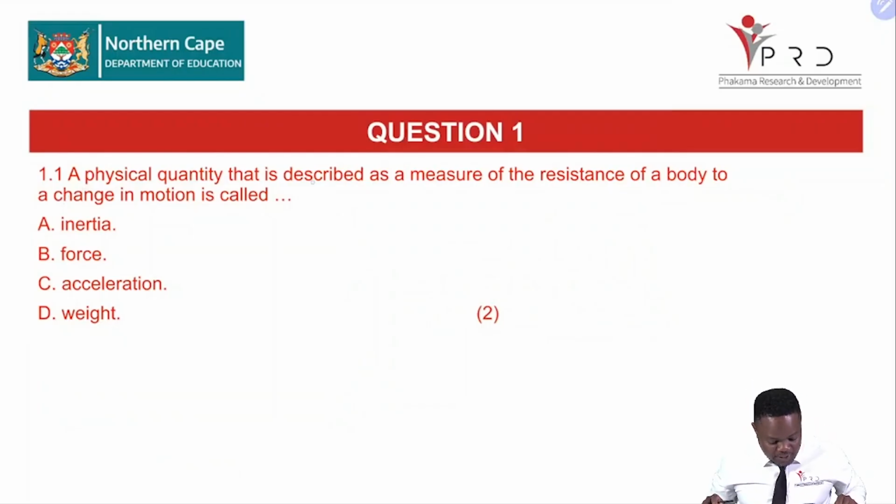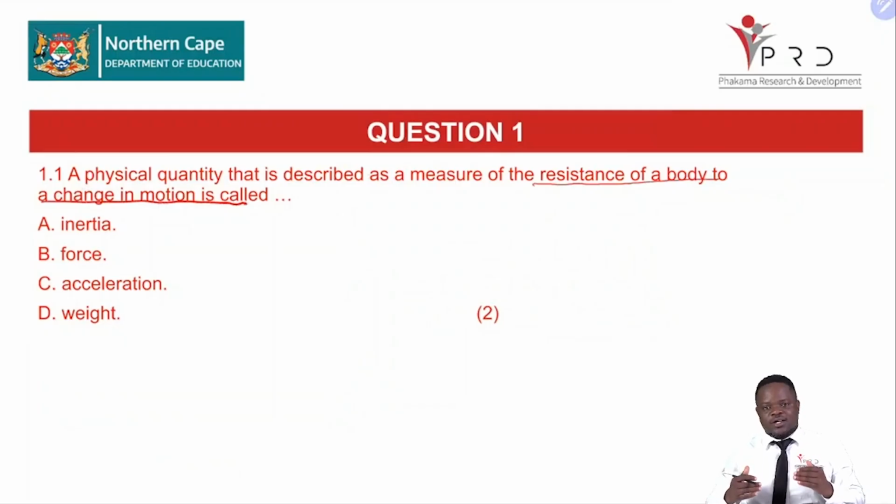Number 1: a physical quantity that is described as a measure of the resistance of a body to change in motion is called. Looking at that question, you realize this is a recall kind of question. It's either you know the concept or you don't. If you don't know, then you are in trouble. Therefore, you need to appreciate the terms that we use in physics. You know them, you internalize them. And you agree with me that we're talking of a resistance of a body to change motion.